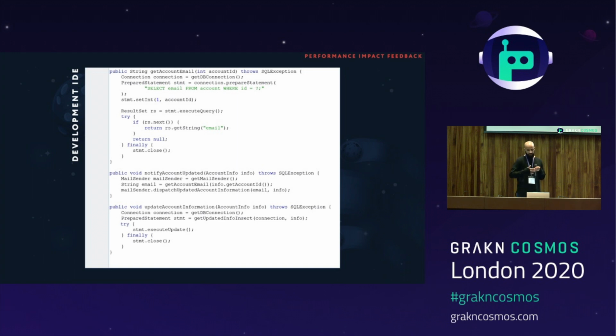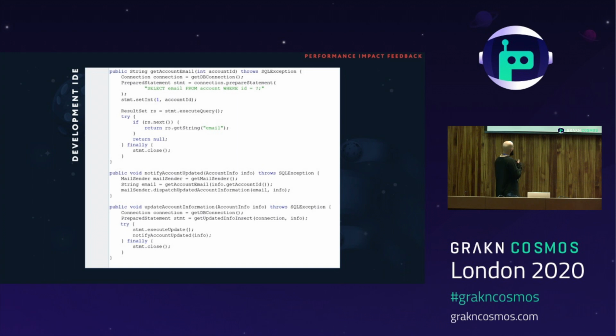And we can see an example of some real-time assistance with the following scenario. So the bottom method of this code is called update account information, and it's used to save updated account information. Sorry, the quality is so bad up there. We can imagine a scenario where a developer wants to update this method to not only save updated account information, but to email the account that's being updated to let them know about the change. So let's watch as a developer adds one line of code, which will send a notification email whenever someone updates their account information.